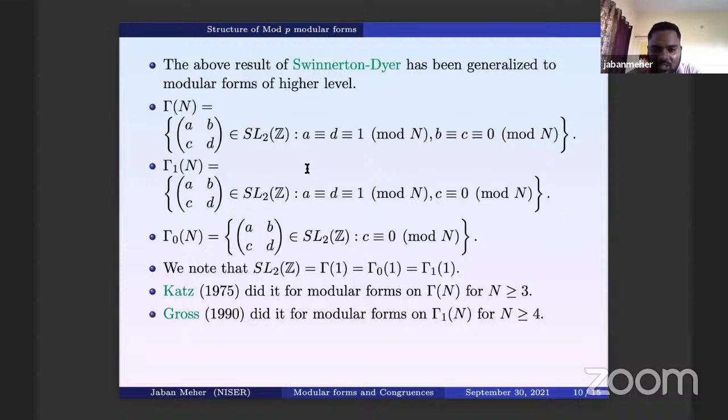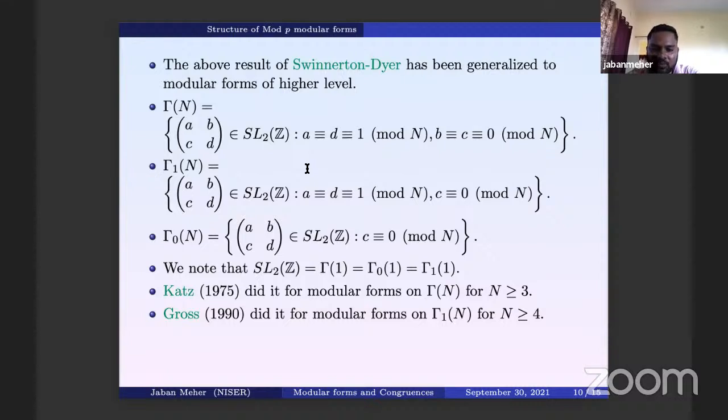So Kaji actually did it for Γ_n, where n is bigger than or equal to 3, and Gross also did it for Γ_1(n), where n is bigger than or equal to 4. Generally, the idea of Swinnerton-Dyer cannot be generalized to any n, because there are some specific properties of SL2(Z) which are used in the theory that Swinnerton-Dyer has proved.